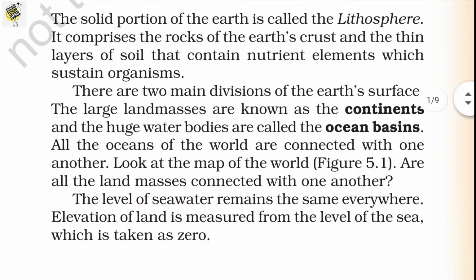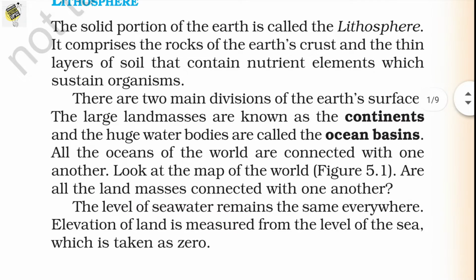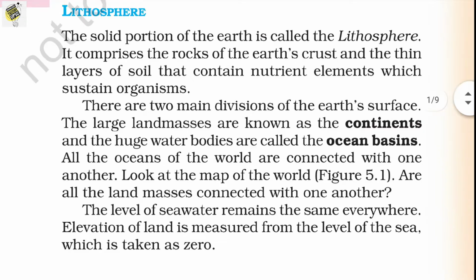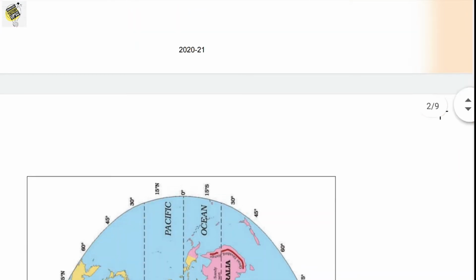Okay, there are two main divisions of the Earth's surface, the large landmasses which are known as continents, and the huge water bodies which are called ocean basins. So in the lithosphere itself, there are two major divisions of the Earth's surface, called continents and ocean basins. So what are continents? The continents means the large masses of land, and the huge water bodies are termed ocean basins. So there is a map shown here.